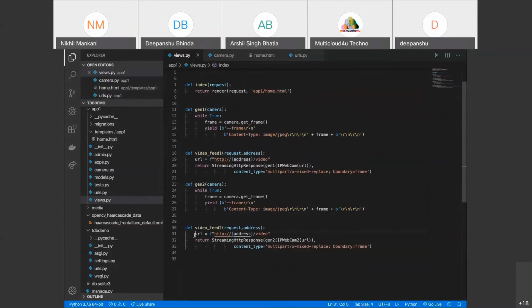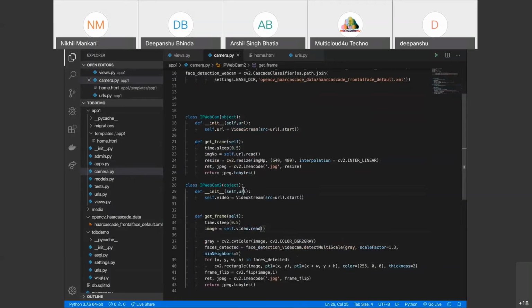It will check what address we got. Because we have made this project only for the IP Webcam, that is, not an RTSP link, it will just take this address and create an instance of IP webcam 2. So it goes to camera.py, creates this instance and also passes the URL. From here, it starts streaming the video feed that we are receiving.